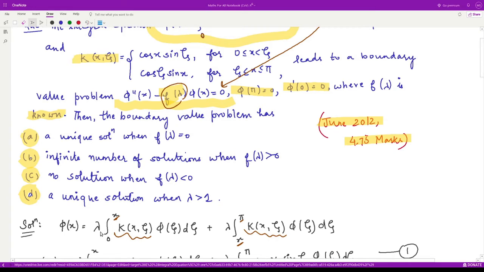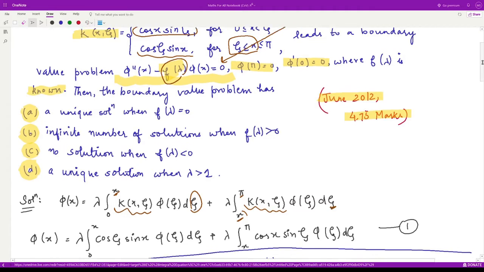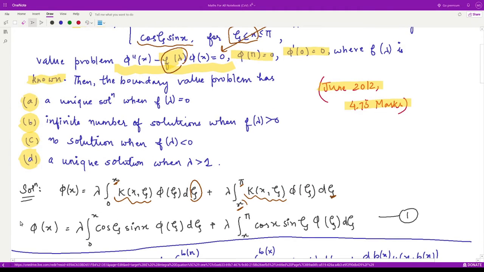So here the variable over which the integration is being carried out is zeta, so here zeta is less than x in the first integral. Therefore we'll use this value of the kernel in the first integral, and in the second integral, zeta is greater than x, therefore we'll use this value in the second integral, right? So this becomes our phi of x.